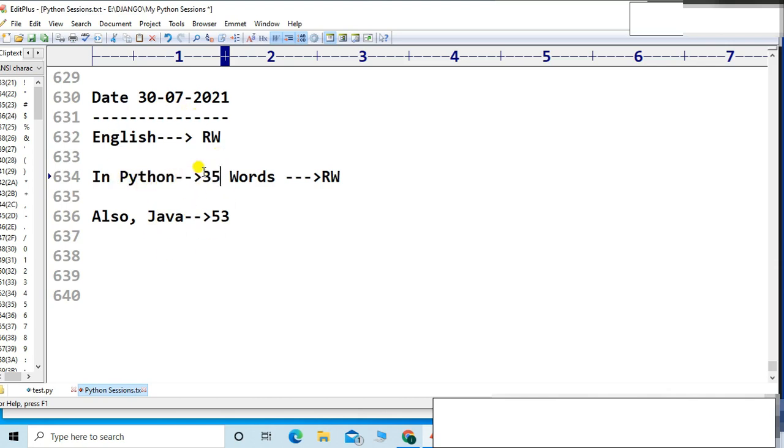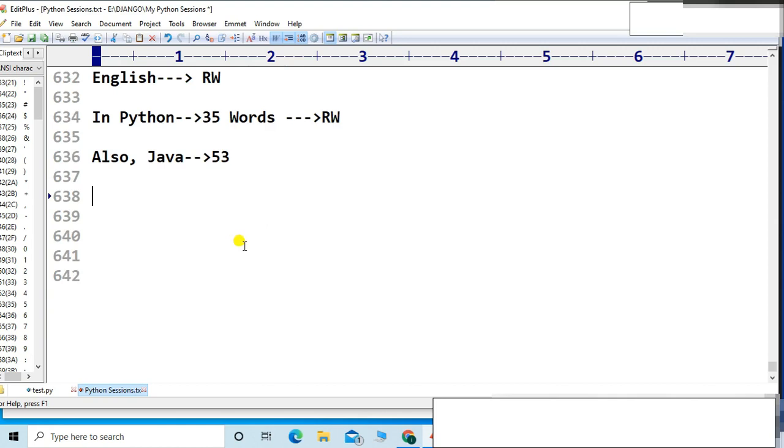If you compare Python with Java, you can find just 35 words are there, and functionality-wise they are very easy to understand, friends, as compared to Java, because it contains 53 words, right? So those are the reserved words. Let me talk about which are the reserved words in the Python language, right, friends?